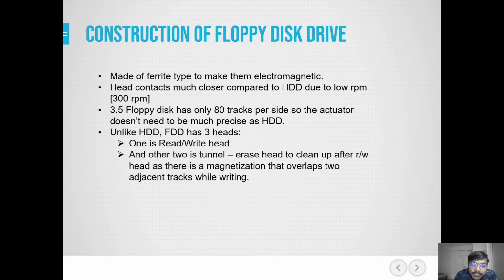A 3.5 inch floppy disk has only 80 tracks per side, so the actuator doesn't need to be as precise as in a HDD. Unlike HDD, FDD has three heads.